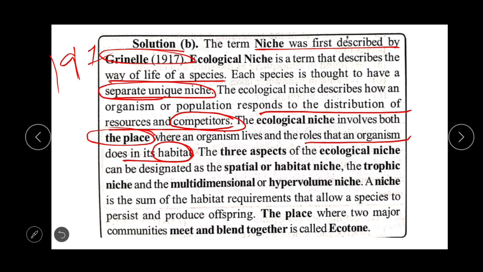The three aspects of ecological niche can be designated as the spatial or habitat niche, the trophic niche, and the multidimensional or hypervolume niche. A niche is the sum of the habitat requirements that allows a species to persist and produce offspring. The place where two major communities meet and blend together is called an ecotone.